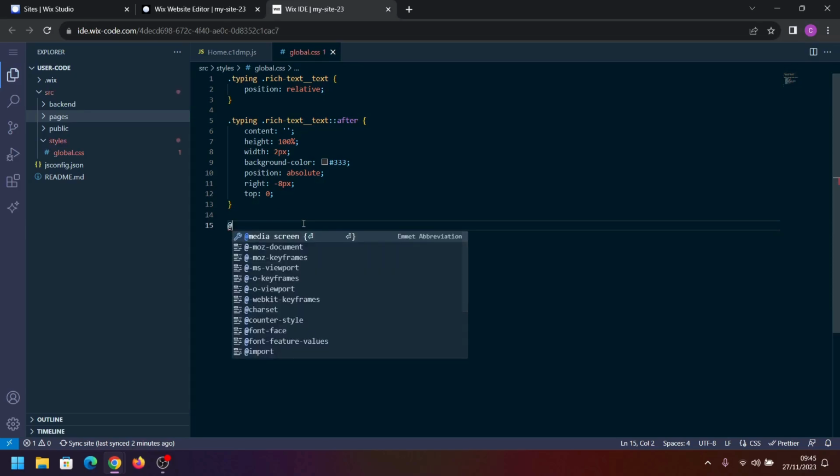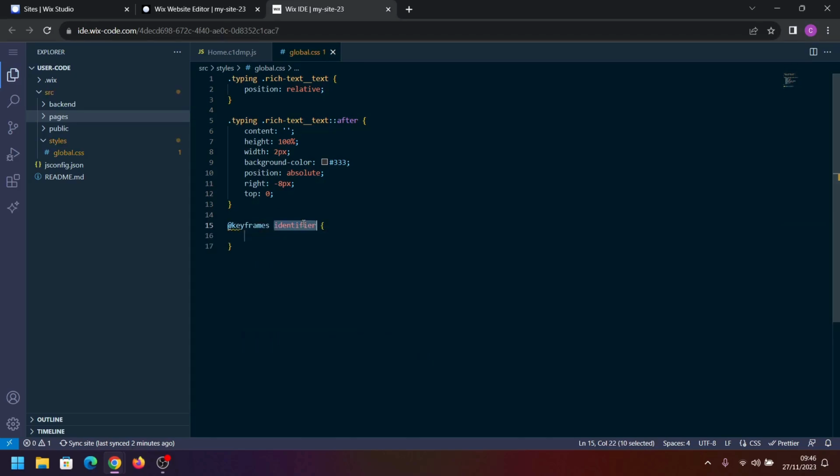Next, to create the blinking effect, we're going to create a quick animation. To do that, we put at keyframes. This identifier I'm just going to call blink, and we want it to go from an opacity of 0 to an opacity of 1.